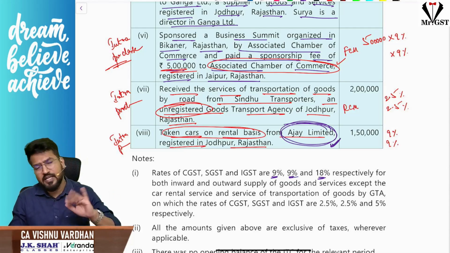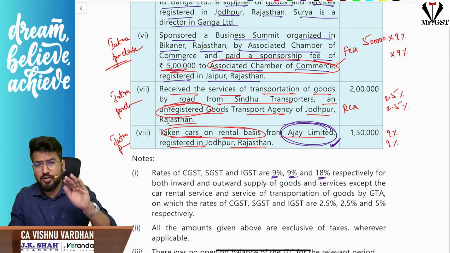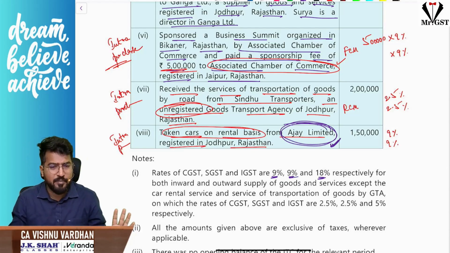Clear? But the other way also you can think, and you can write down a proper explanation. Nothing wrong in that. Am I clear? Because the question is silent on that point. Shall we continue?